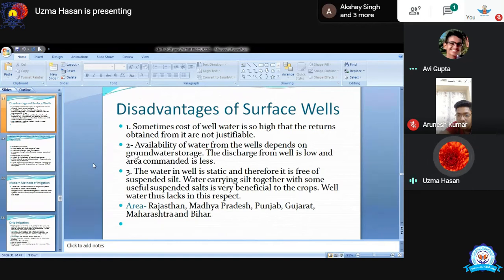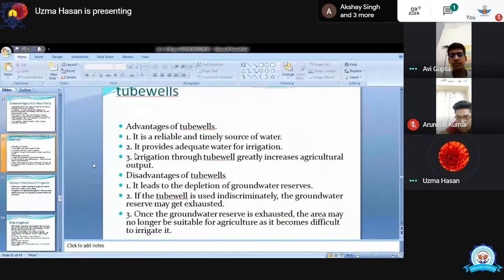The areas which are popularly known for well irrigation are Rajasthan, Madhya Pradesh, Punjab, Gujarat, Maharashtra and Bihar. You can see the wells in Rajasthan, and they also have stairs. Women go down the stairs and bring the water back. Even in Rajasthan, Madhya Pradesh and Gujarat you will find very popular wells like this. Okay, next is tube well.